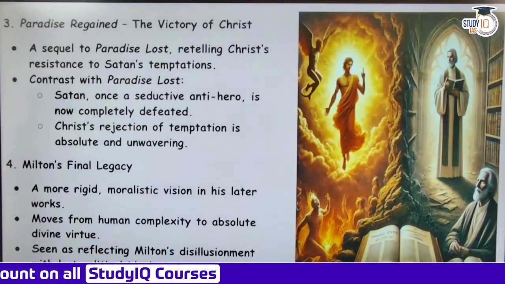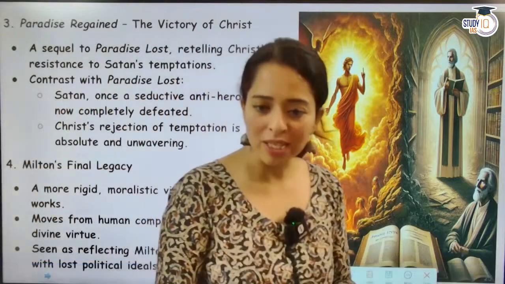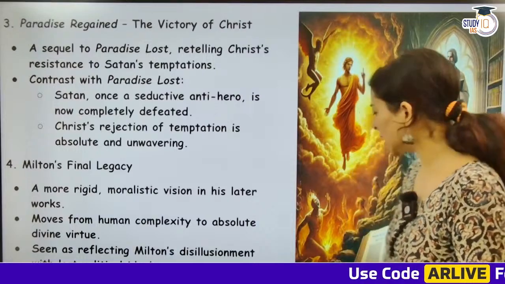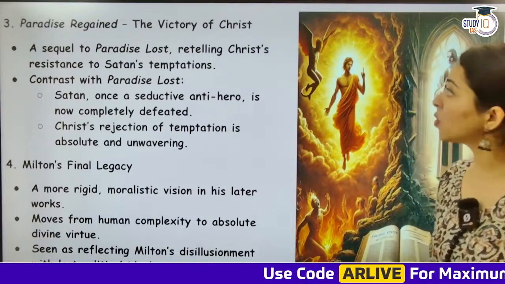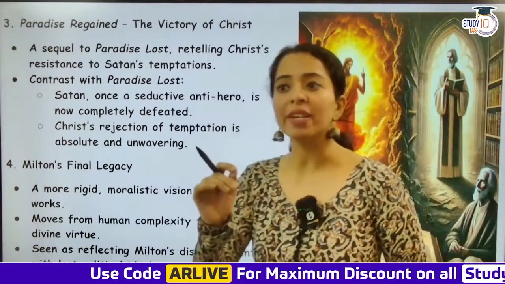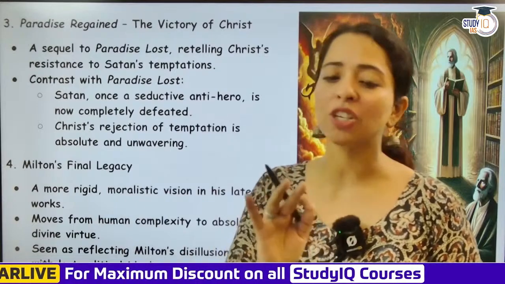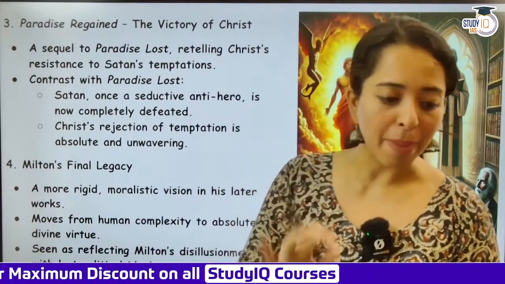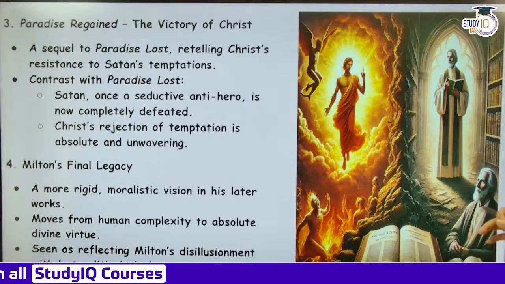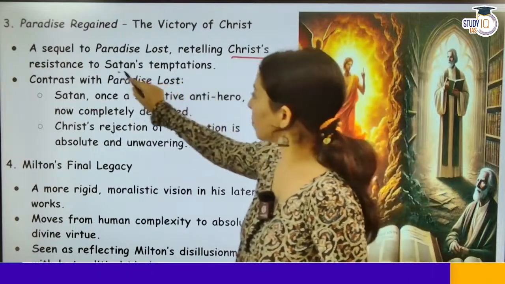Then you have Paradise Regained. Now he also wrote Paradise Regained, after Paradise Lost. Then he wrote Paradise Regained in around the early 1670s. And this was about the victory of Christ. Why? Satan tried to tempt Christ also, but Christ did not give in. And that is the victory of Christ, and that is paradise regained. So this was a sequel to Paradise Lost, retelling Christ's resistance to Satan's temptation.